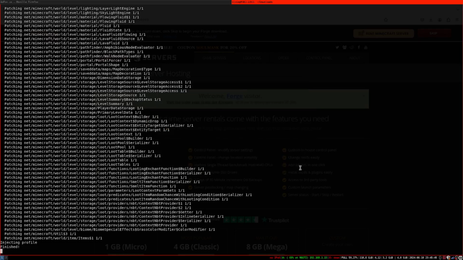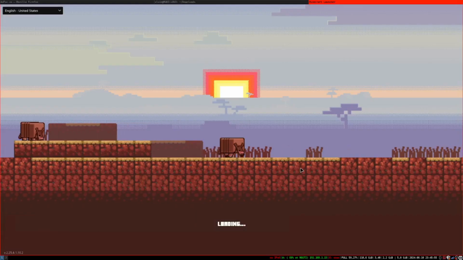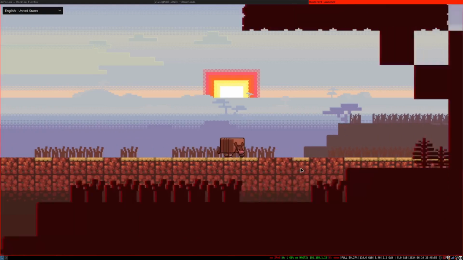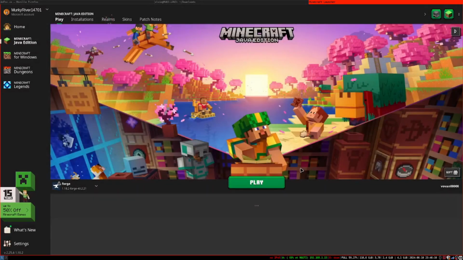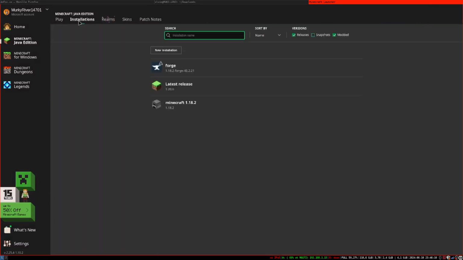We can now close it, and we can open the Minecraft launcher to be sure that we now have our installation. As you can see here, now I have not only 1.18.2, but now I have Forge 1.18.2 with the corresponding version.